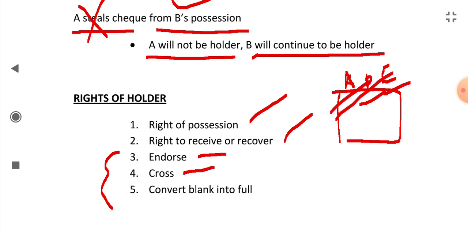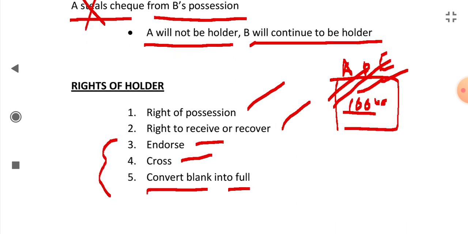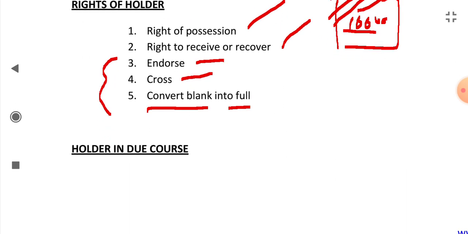He can convert blank into full, like he has received the check in which the amount is not stated, it's a blank check, then he can write the amount, whatever he wants. These were the rights of the holder.